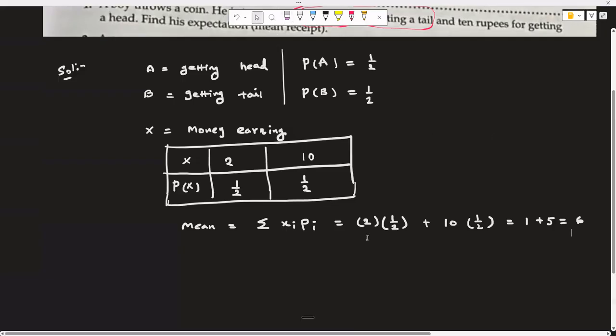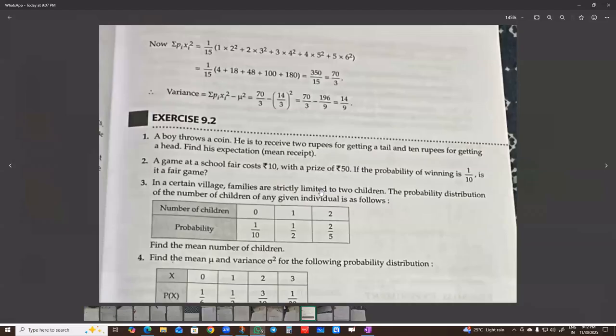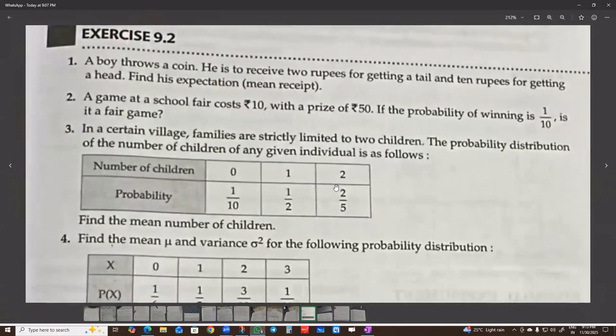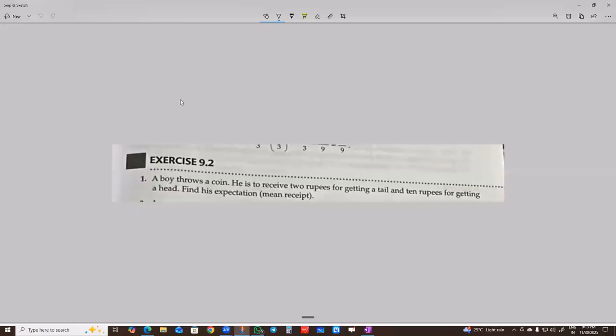Understood this problem? Next, problem number 2.